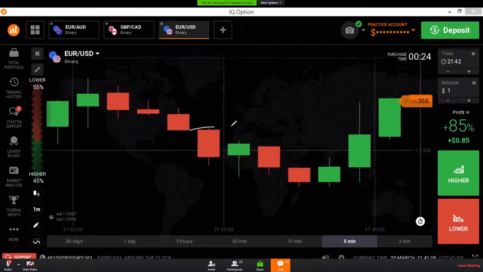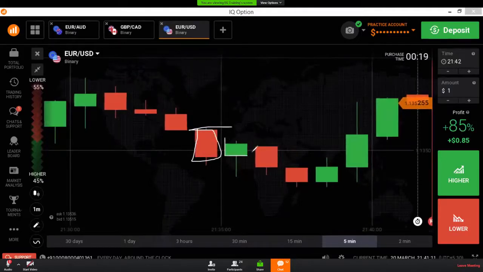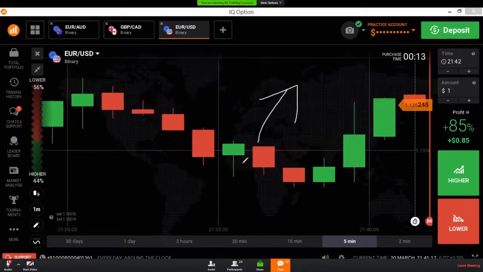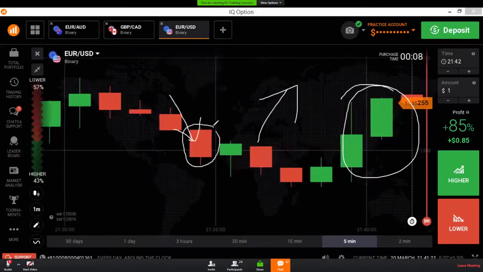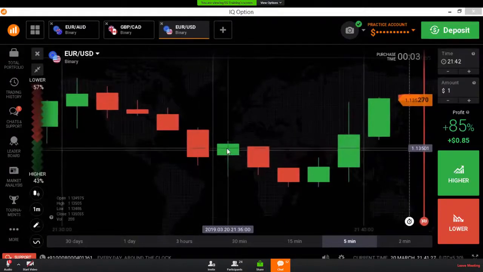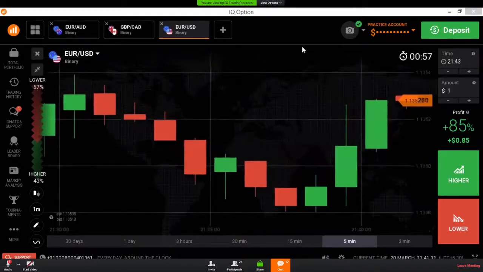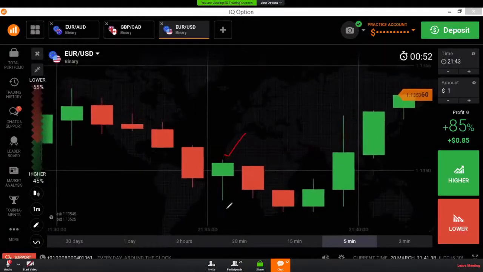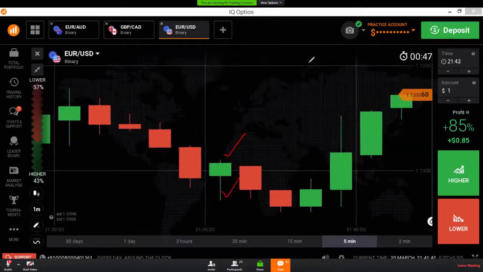If sellers enter, we see a bearish candle. If buyers enter, we see a bullish candle. If the price goes up, we find a bullish candle, and if the price goes down, we see a bearish candle. The above wick is called rejection from sellers, and the below wick is called rejection from buyers.